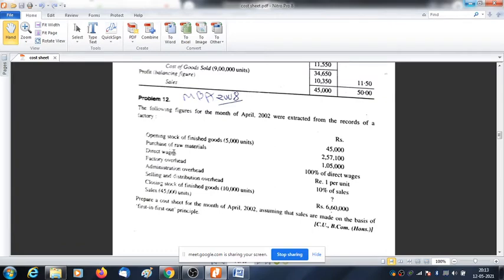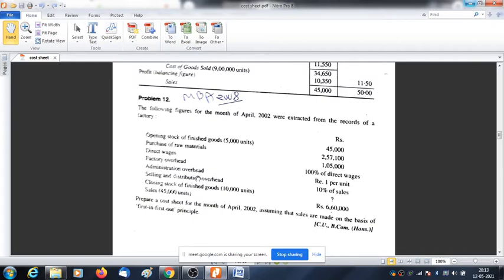Then comes direct wages. This becomes your direct wages and there are no other direct expenses. Raw material plus direct wages will give your prime cost. Then we need to add factory overhead. Factory overhead is given 100% of direct wages. It means 1,05,000. So we need to add this, and we'll get works cost.